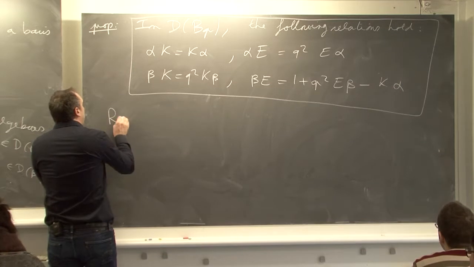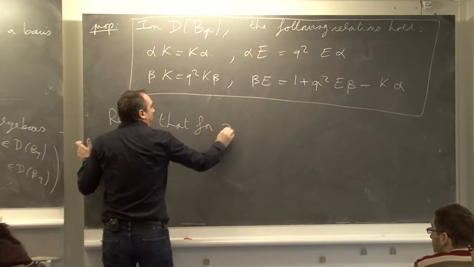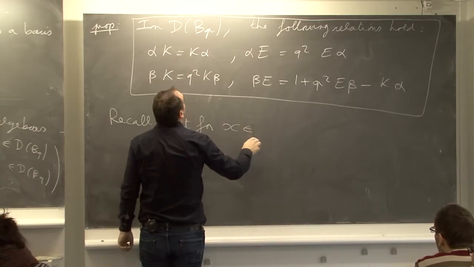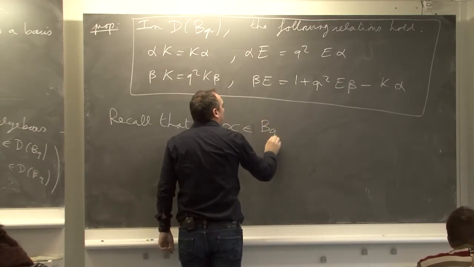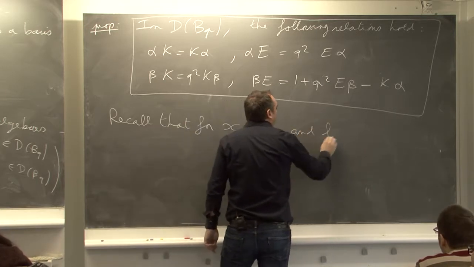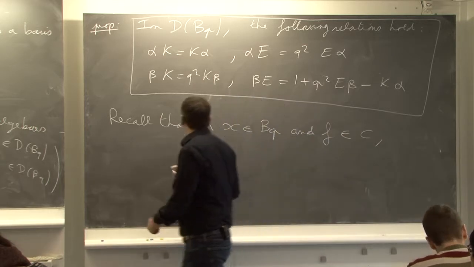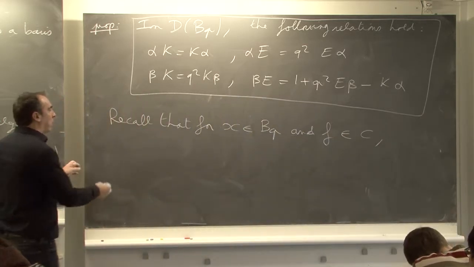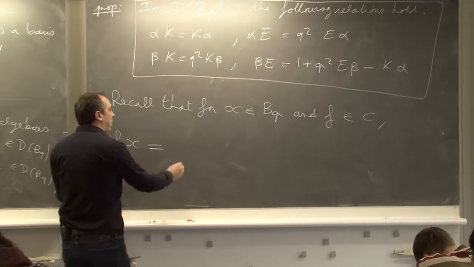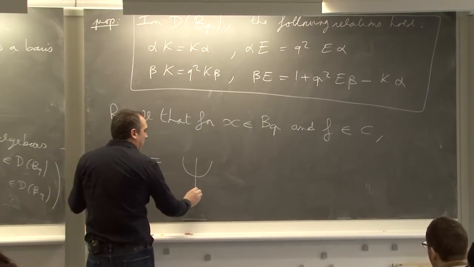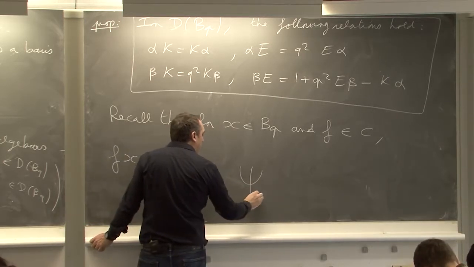So maybe I recall that for x in BQ and f in C, how do I compute fx? It is by definition. So what do we have? Here we take C. We take here BQ.